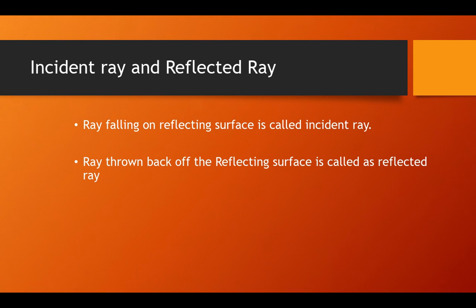Now let's learn about the incident and reflected ray. The incident ray is the ray which is falling on the reflecting surface, and the reflected ray is the ray which gets thrown back from the reflecting surface. It is the same as the incident ray, which is thrown back.